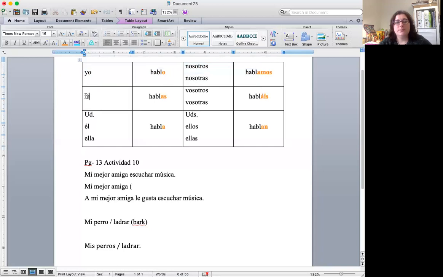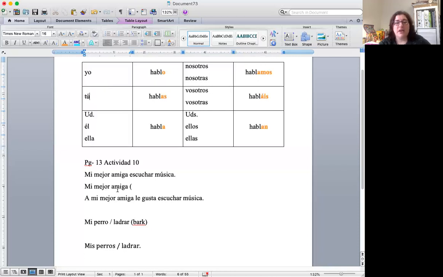When I get to tú, I also have to remember that usted is also you, right? We always want to remember that usted is another way to say you, and ustedes is another way to say you all. But they're grouped over here because their conjugation is the same as él and ella. And ustedes is grouped here with ellos and ellas because the ending is the same, okay? But I'm just going to keep that in the back of my mind. Tú and usted both mean you. So I'll ask myself, am I talking to the person that I'm talking about? So in this case, I'm talking about my best friend. Am I talking to my best friend about herself?